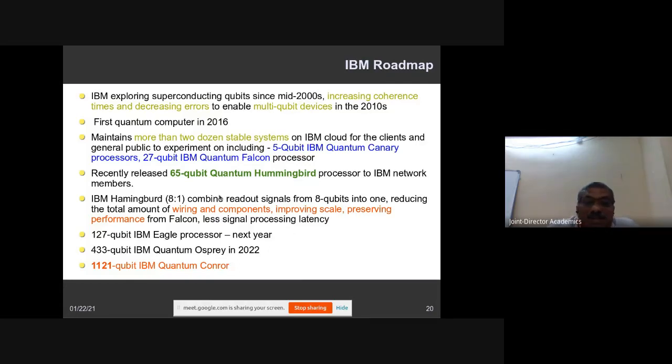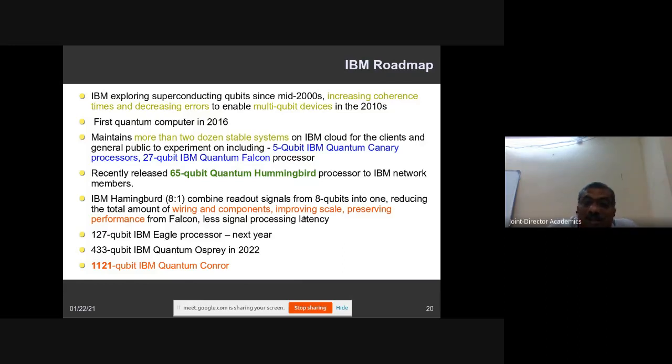Another specialty of the 65 qubit processor is 8:1. Eight qubits are converted into a single signal so that it can be transmitted. Because the eight are converted to a single signal, the number of wires and components reduces, and it also improves the scaling of qubits while preserving the performance, as the Falcon processor maintains.